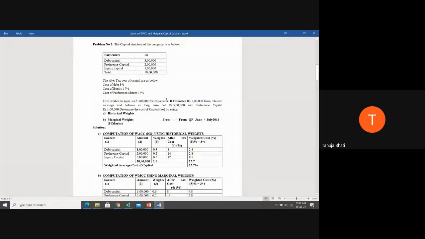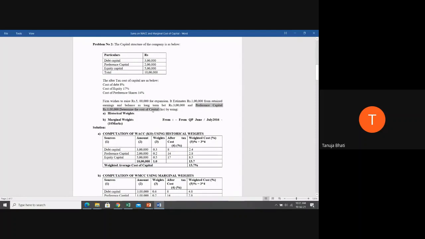The firm wishes to raise 5 lakh rupees for expanding its business. It estimates 1 lakh from retained earnings, and the balance as long-term debt, that is from debentures, rupees 3 lakh, and preference capital of rupees 1 lakh.